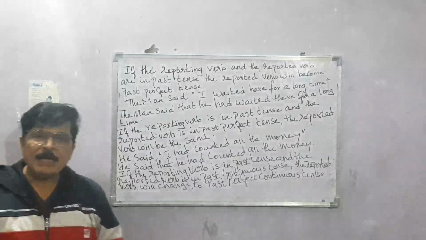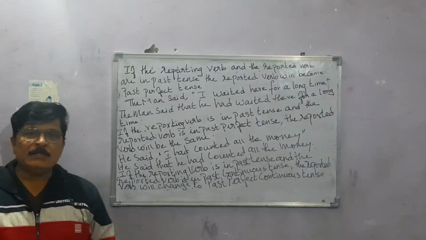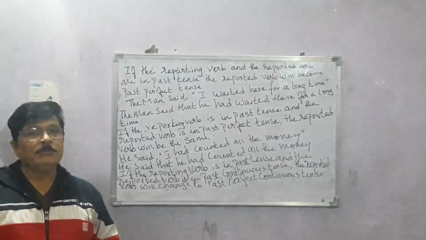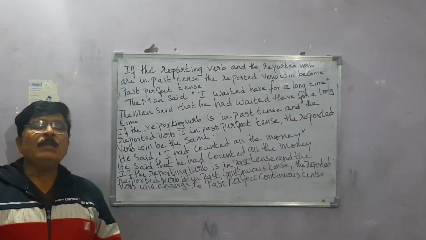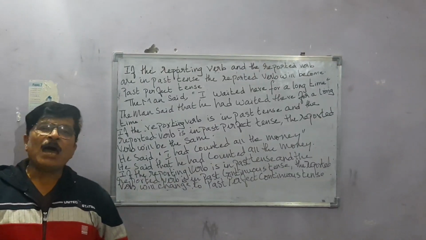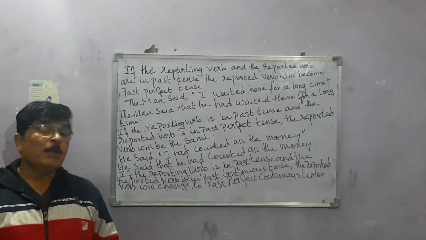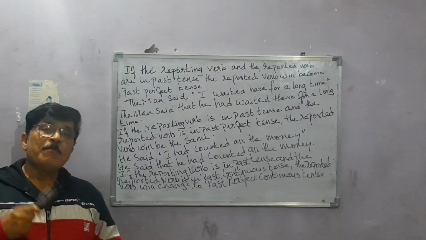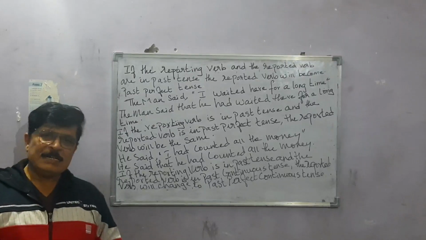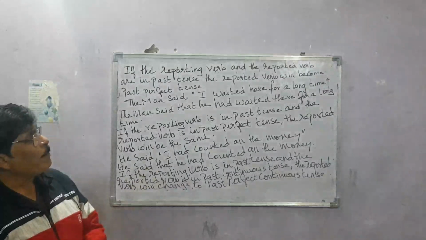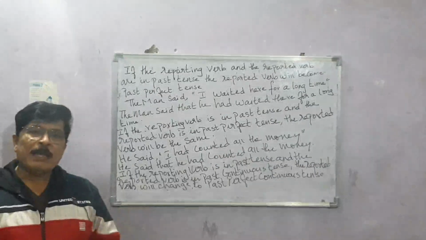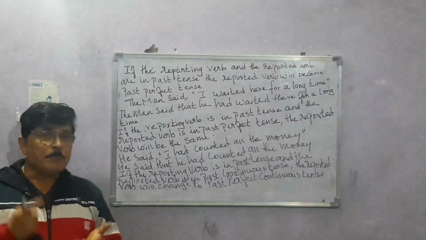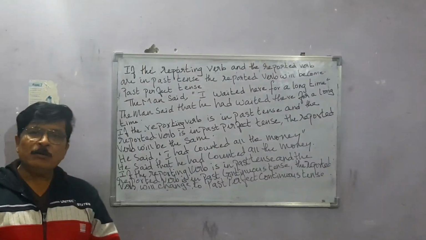past perfect tense. It means that you have to check the reporting verb, and you check the reported verb. If the reporting verb and the reported verb both are in past tense, then what will happen to the reported verb? The reported verb will become past perfect tense. Now you know how to form a past perfect tense. It will become had plus the V3 form of the verb.